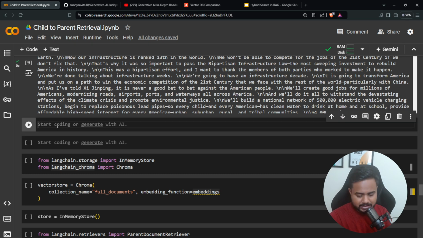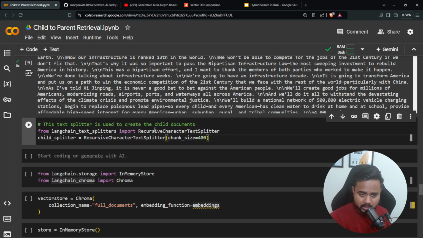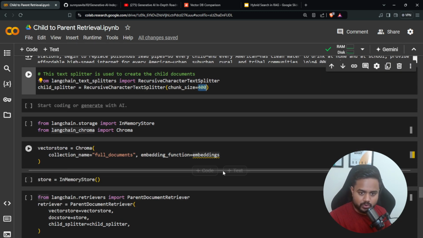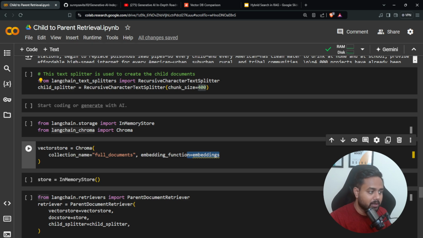Here you can see this is my chunking, the recursive character text splitter, and here basically it's my child splitter. Again I'm saying child splitter. And what's the token size? The token size is 400, meaning inside a single chunk there will be around 400 tokens. After this text splitter, where I'm going to divide the data into chunks, I require the embedding model as well. Embedding model-wise, I can use any sort of embedding.